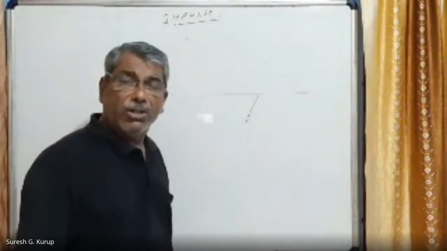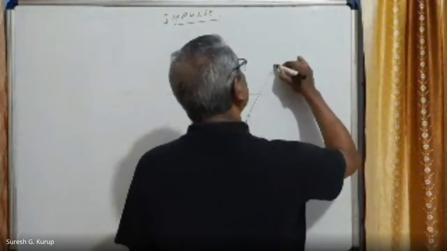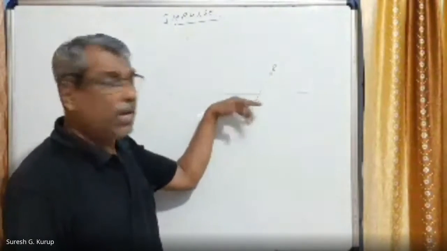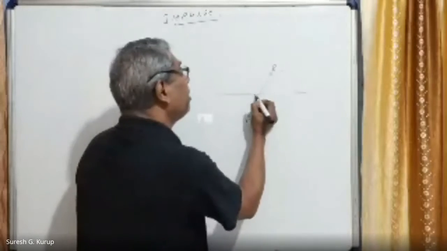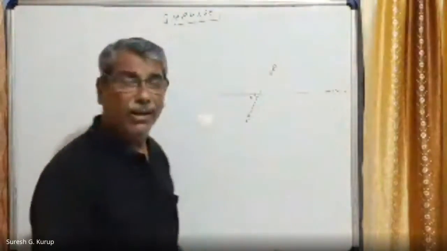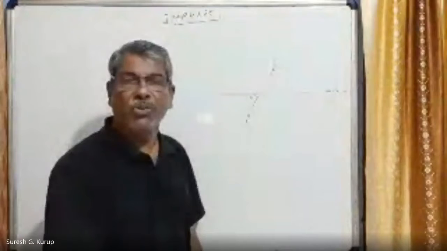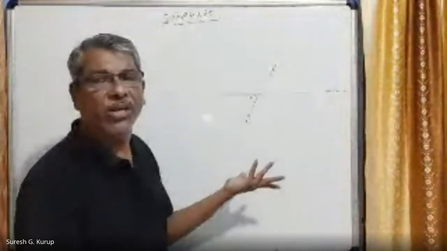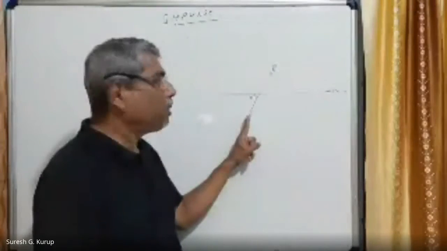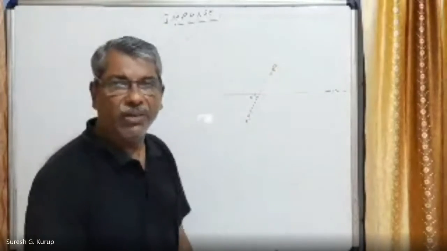So against every action, there is an equal and opposite reaction. So the reaction force also will act in the opposite direction. This is called the reaction force. The person's foot is acting with a force making angle theta with the horizontal direction, and against this force of action, a reaction force is acting in the opposite direction, just opposite in the same line. Magnitude will be the same. Why is it also making an angle theta? Because the action force makes an angle theta with the horizon, the reaction force also will make an angle theta with the horizontal, right?